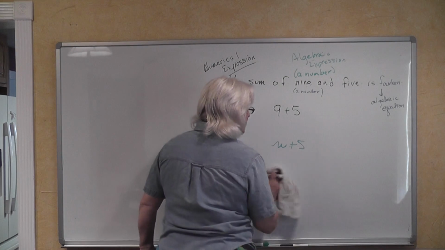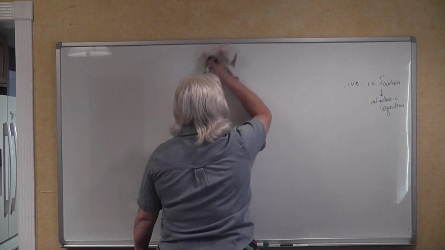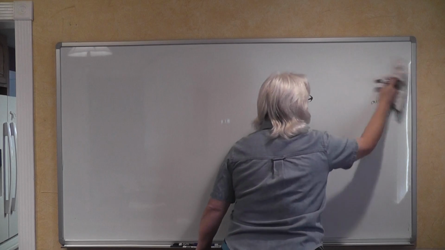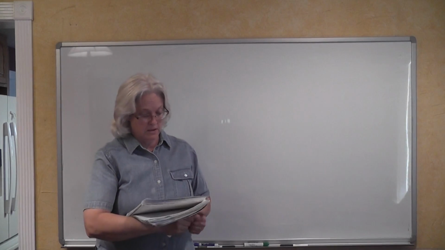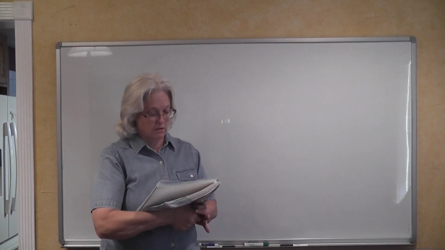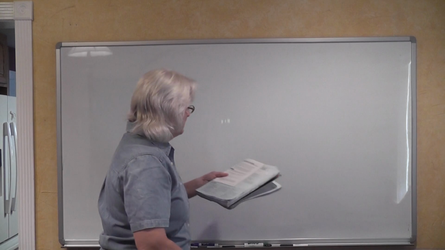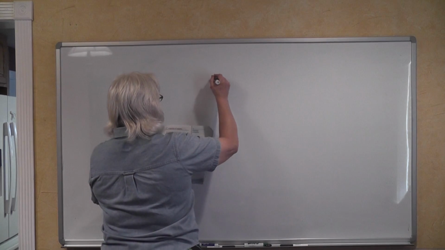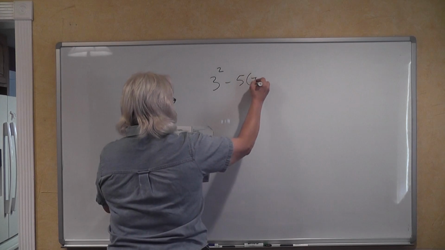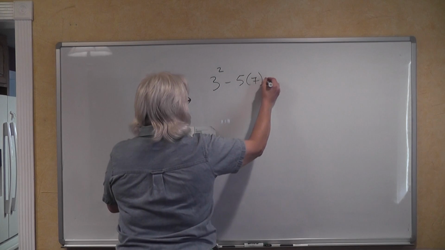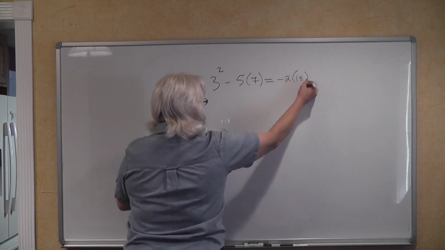First, we're going to look at a couple of mathematical equations, and then we're going to look at algebraic equations. So let's put two examples up here from our book. We're going to say 3 squared minus 5 times 7 is equal to negative 2 times 13.